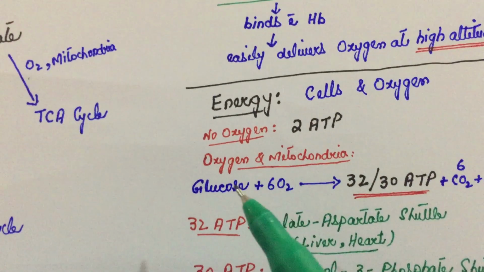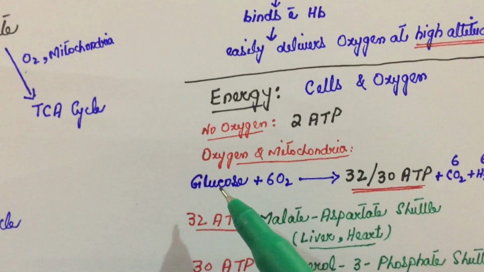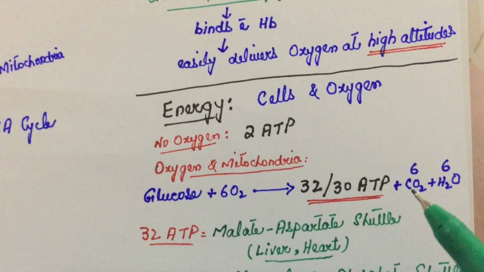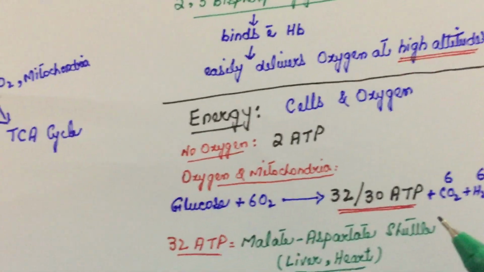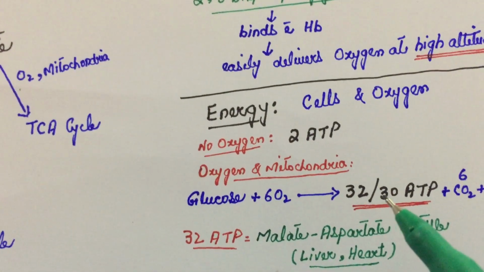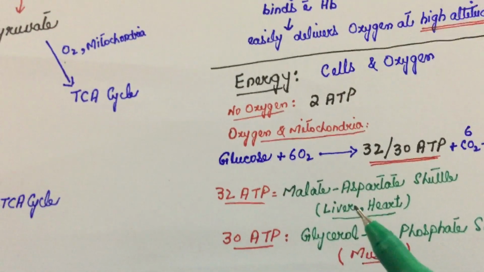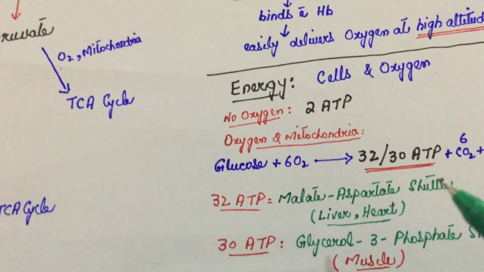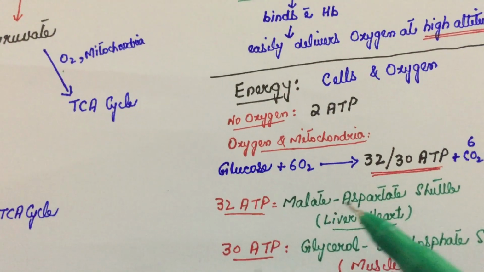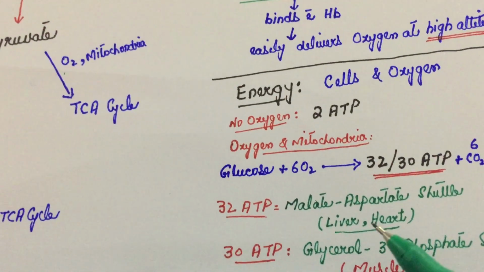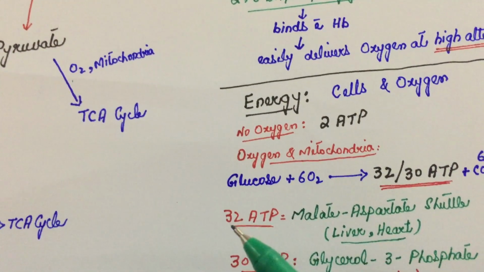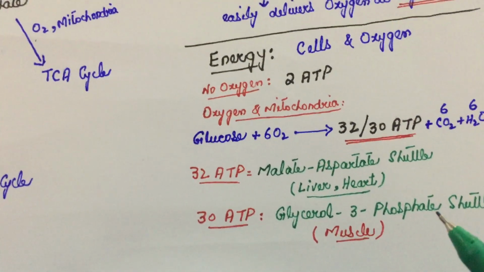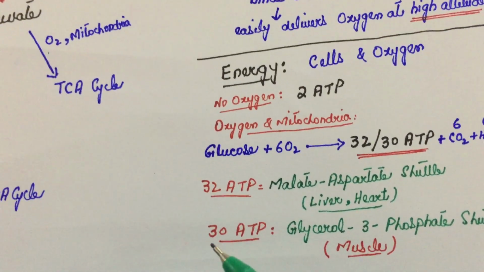Mitochondria will combine the oxygen with the glucose, and it will produce 30 to 32 ATPs plus 6 carbon dioxide molecules and 6 water molecules. So why sometimes 32 and why 30? It depends on the shuttle. In the liver and heart, these muscles require more energy, so the malate aspartate shuttle is used. Just remember the name of this shuttle. It is used in liver and heart, and this shuttle produces 2 extra ATPs, so 32 ATPs. The glycerol 3 phosphate shuttle is used in all muscles of the body, and it produces 30 ATPs.